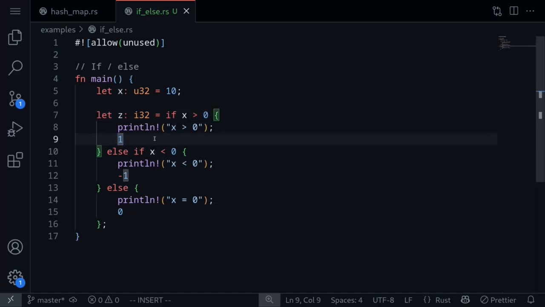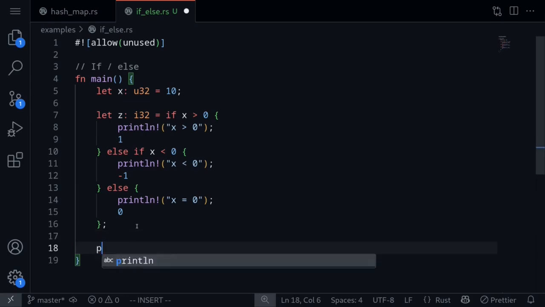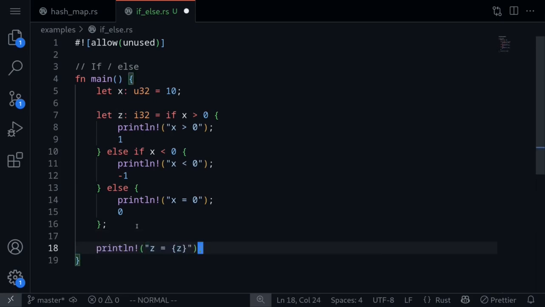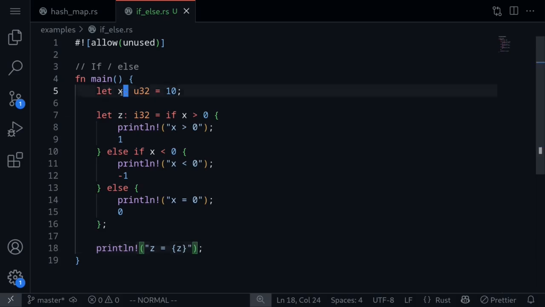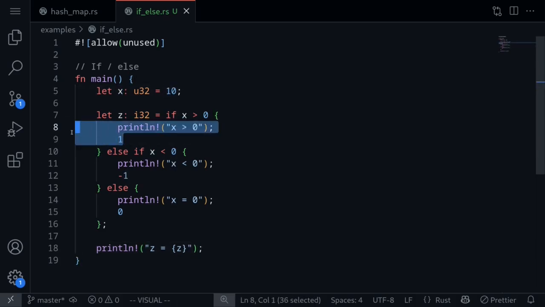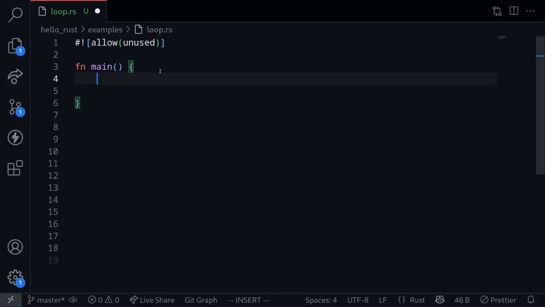Now it's important to note that we don't put a return statement here, since this would mean that we're returning from the main function. We want to return the value from this if-else statement. So we need to omit the return statement and then simply return the value without any semicolons. Let's print this value out. z is equal to z. Execute the code and we get z is equal to 1. Since we started out with x equal to 10, which is a positive number, it returned this part of the code.